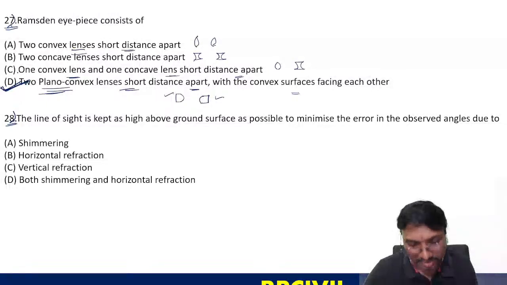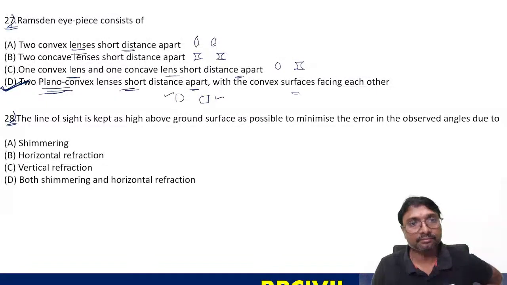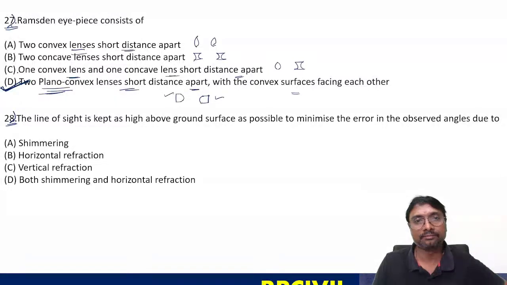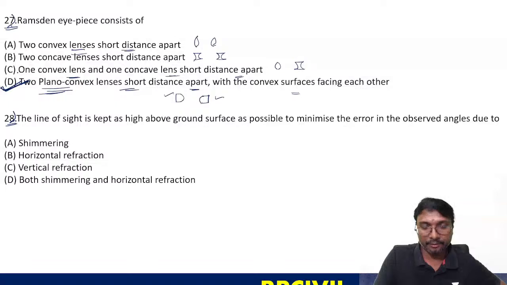Question number 28, what can you say? Select the answer, everyone. Write the answer.